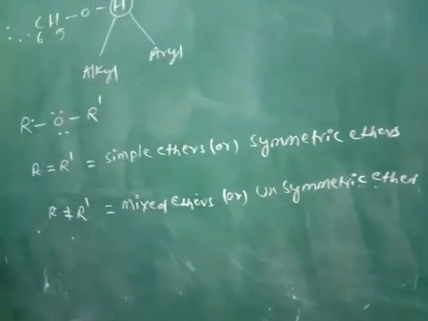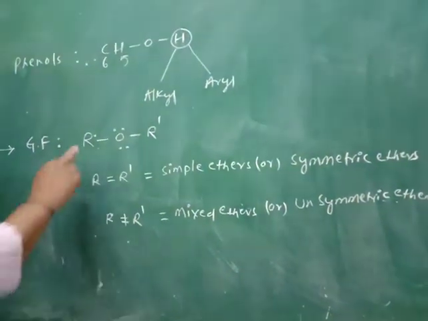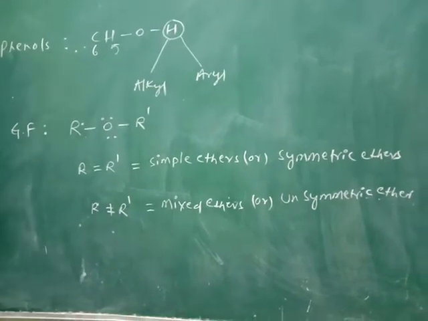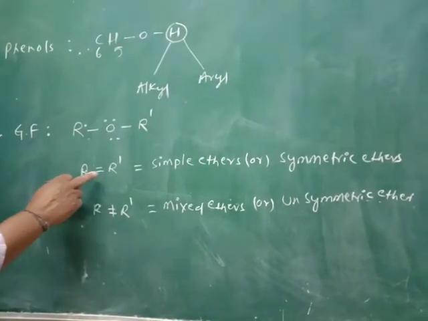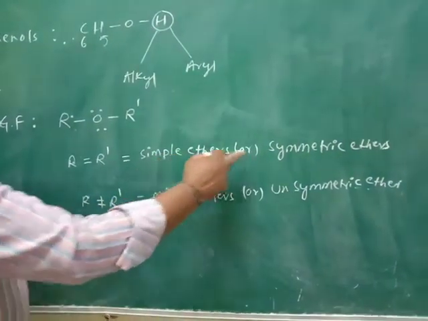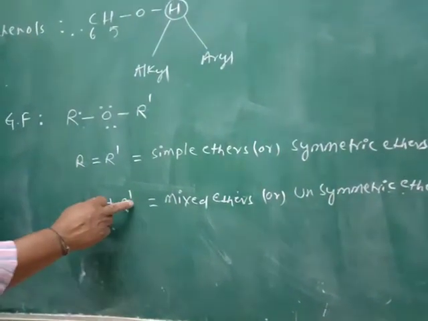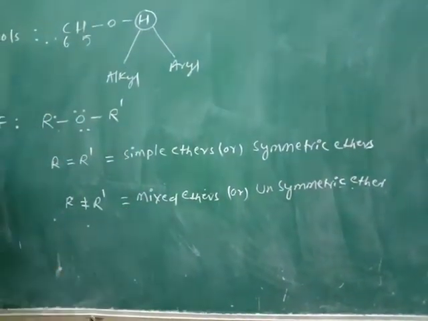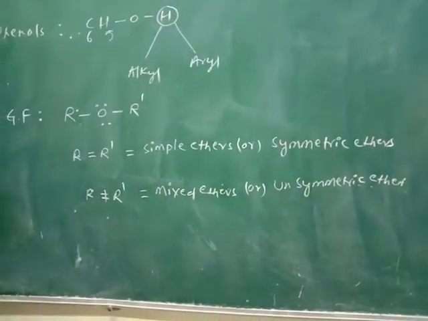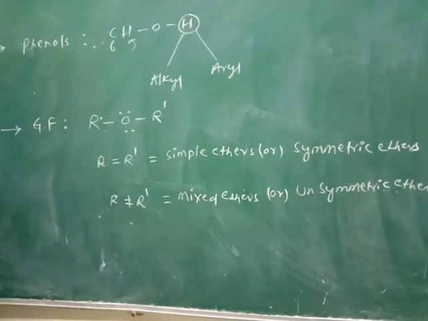So the general formula of the ethers is ROR dash, where R and R dash are alkyl groups or aryl groups. If R is the same as R dash, the obtained ether is known as a simple ether or symmetric ether. If R is different from R dash, the obtained ether is known as a mixed ether or unsymmetric ether. These are the introduction about ethers.